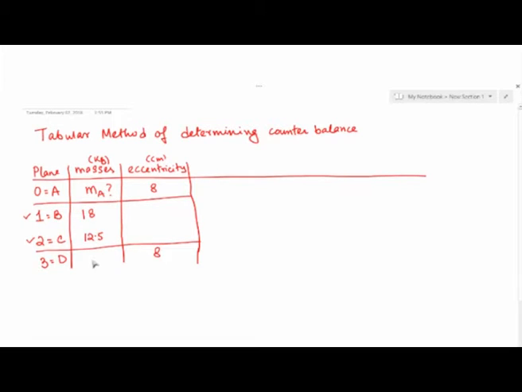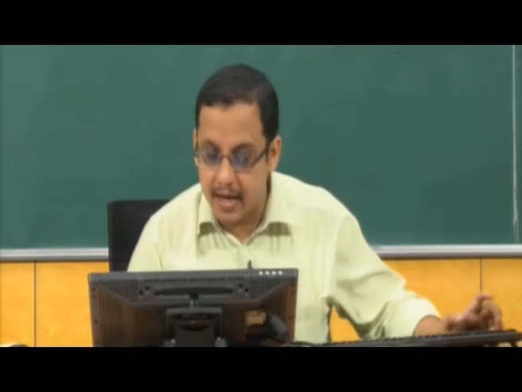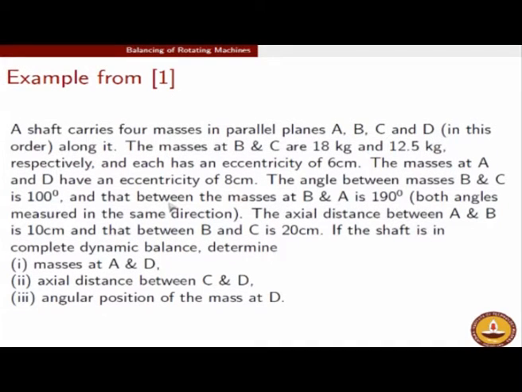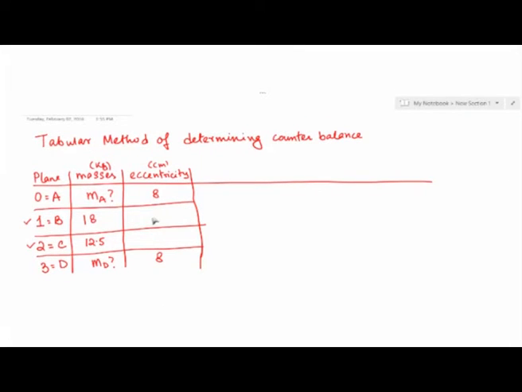MA is unknown at this stage, and MD is also unknown at this stage. However, the eccentricity is known. And again, if I look back, the eccentricity at B and C is 6 centimeters. So let us write that down. This is 6 and this is 6.